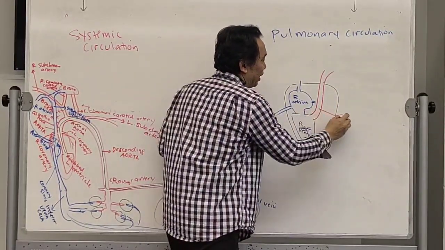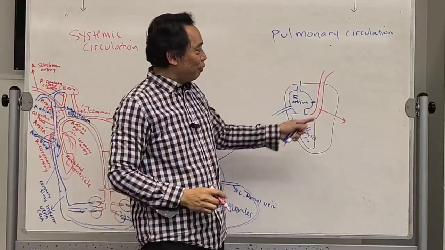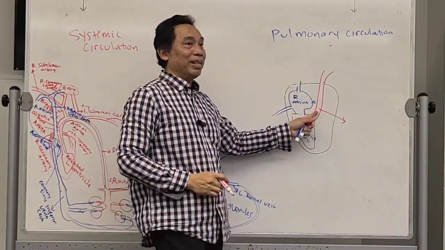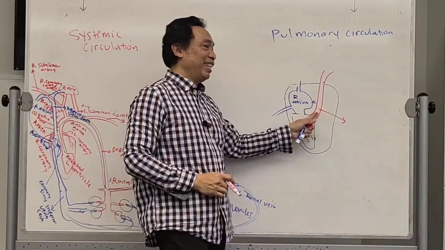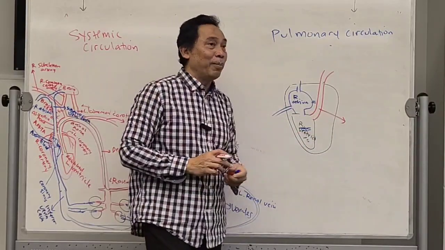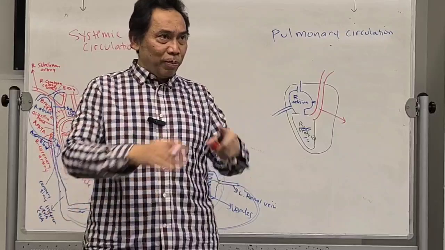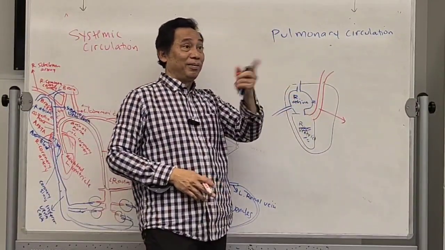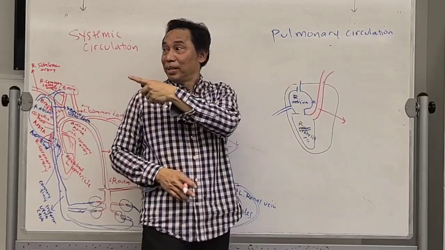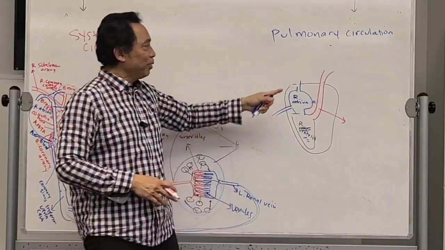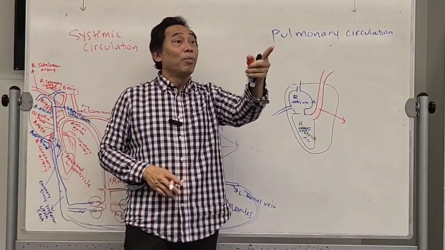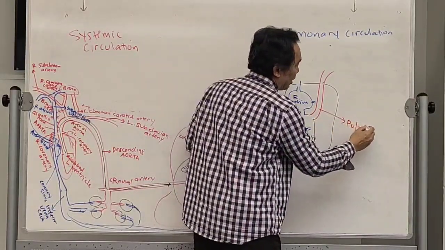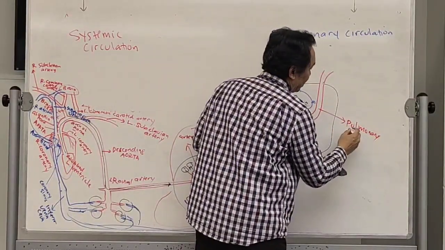Now, anybody remember what is the name of the artery? This is the other bigger artery that goes to the lung. The one that goes to the whole body is called the aorta. The one that goes to the lung is called? No, superior vena cava is a vein, not an artery. Pulmonary trunk. Okay, so this is the pulmonary trunk.